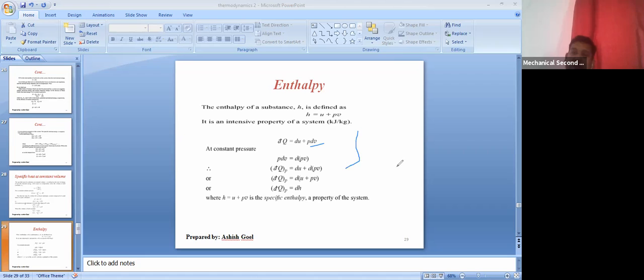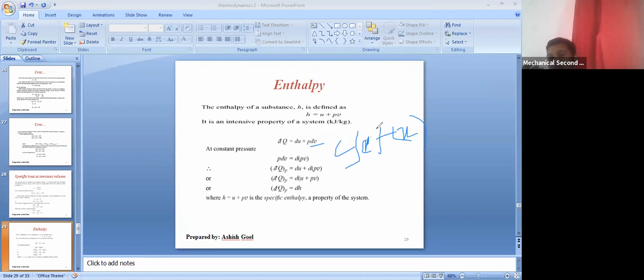Suppose we want to do the integration of a function, and there is a constant quantity, suppose c, and a function, suppose f(x). Then you can take this c outside of the integration. Or if you have this c outside the integration, you can put it inside the integration also. There is no problem at all.